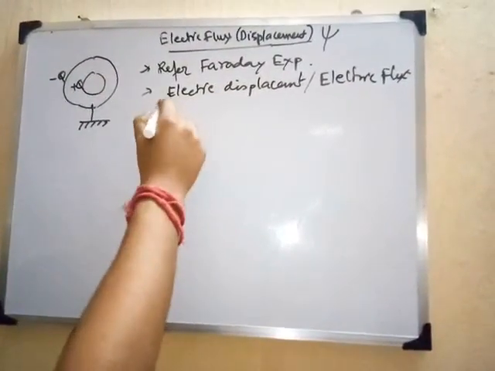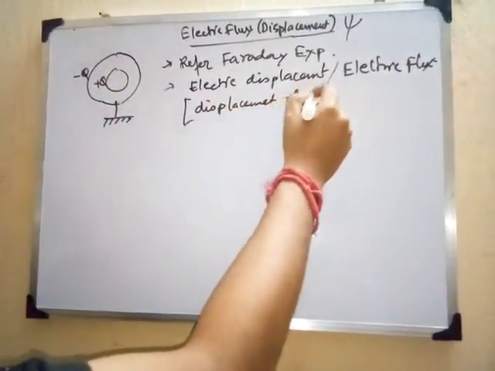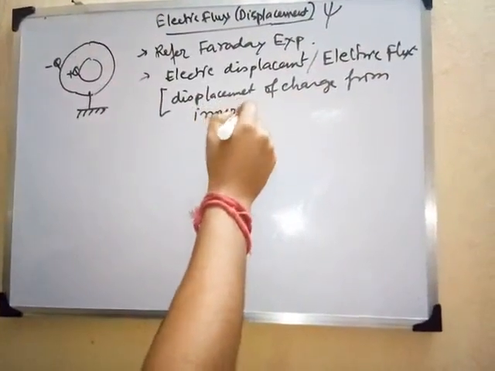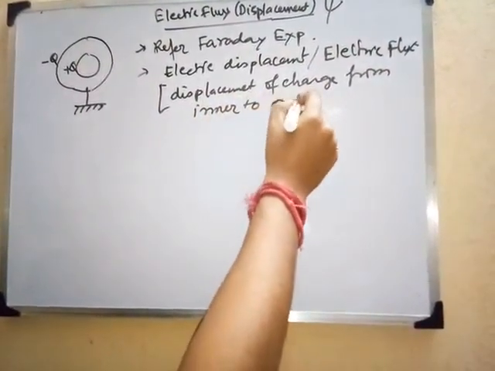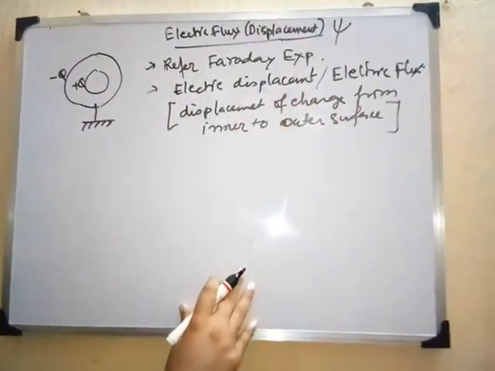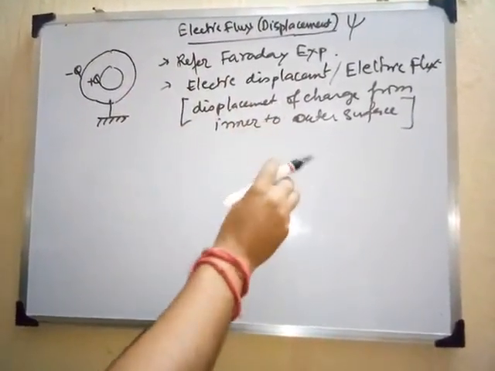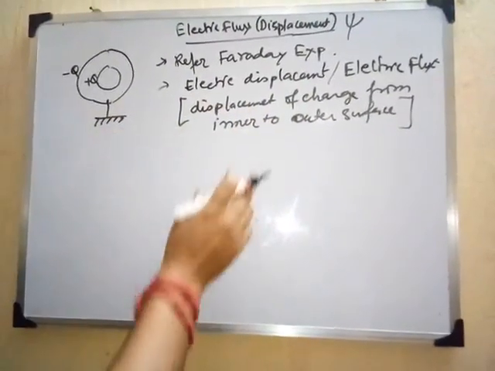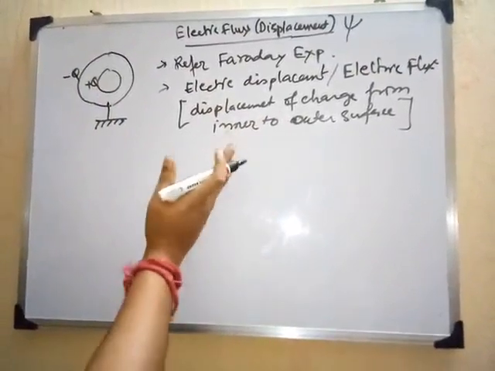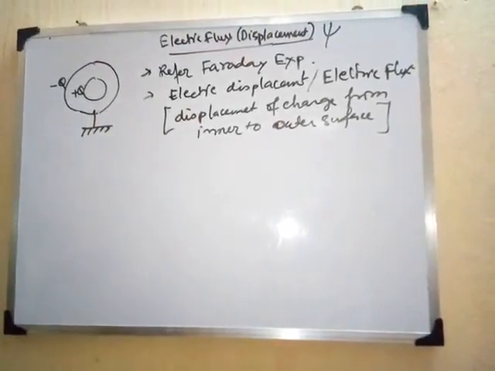So what does it mean? It means displacement of charge from inner to outer surface. So what do we actually mean by electric flux? We mean the displacement of the charge particles, a movement. How much it is being displaced. If the charge particles are displaced from one part of the system to the other part of the system, we refer to that displacement as our electric flux, right?